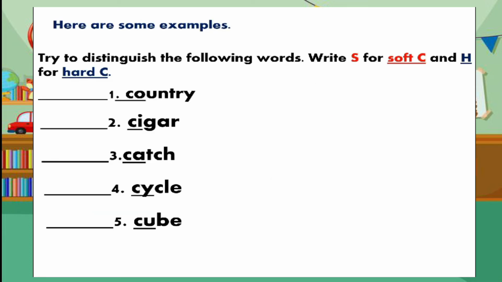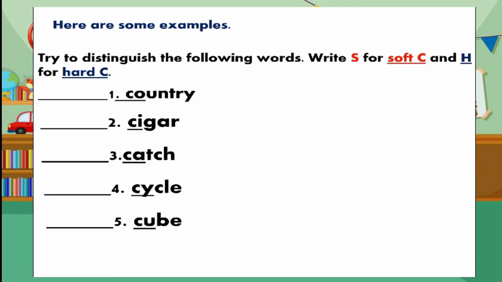Here are some examples. You are going to distinguish the following words. So you are going to write S for soft C and H for hard C. Tingnan natin ang unang halimbawa, mga bata. Paano ba natin babasahin ang salita? We read the word as country. How are we going to pronounce C on this word? So we pronounce C as K. So this is hard C. So we are going to write H on the blank.